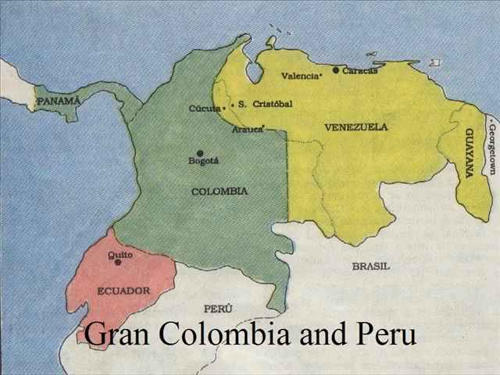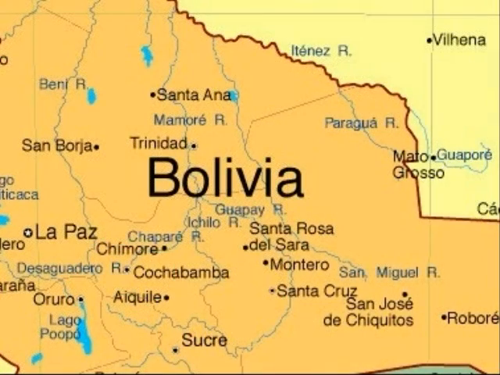Stage 4. Bolivar was made president of Gran Colombia and Peru. Later, Sucre eliminated the Spanish opposition in Upper Peru, and it was then named after Bolivar, Bolivia.